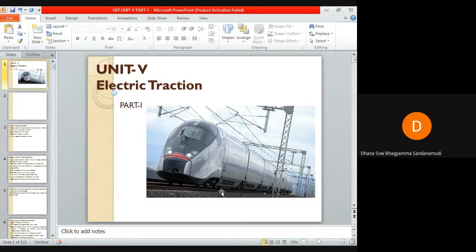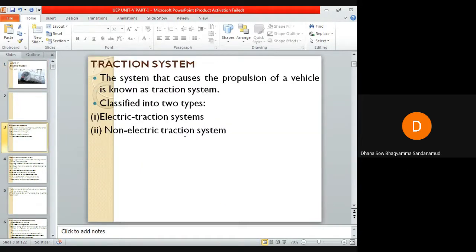Good afternoon to all. Our next unit is electric traction. Let us initially discuss the traction system. The traction system is the system that causes propulsion of a vehicle in which the driving force, or the tractive force, is obtained from various devices such as electric motors, steam engine drives, and diesel engine drives.